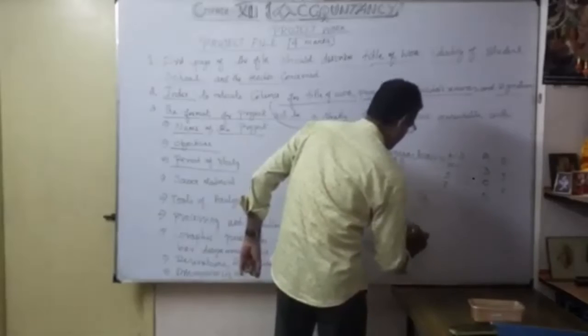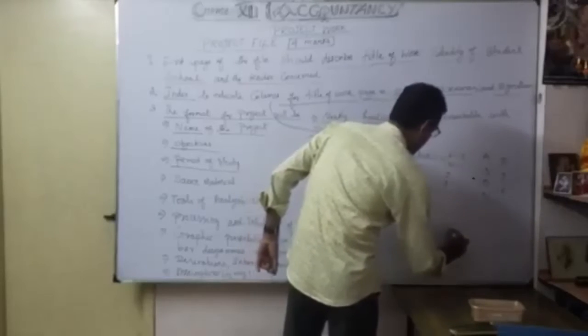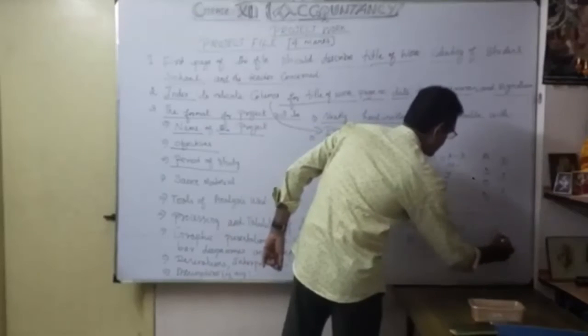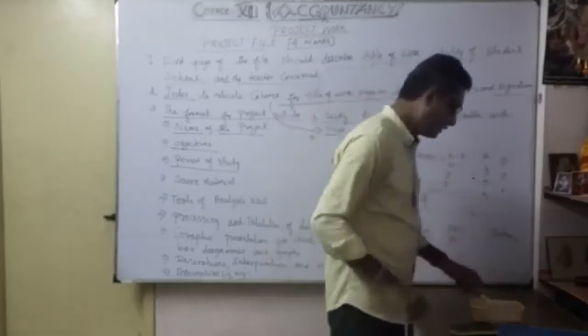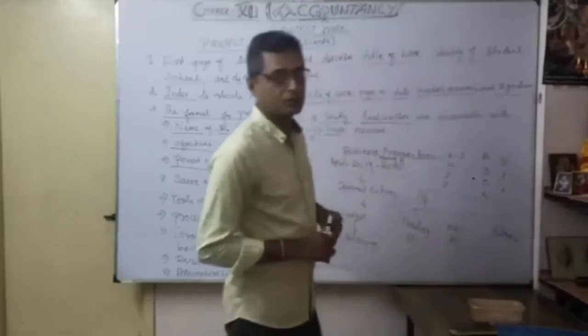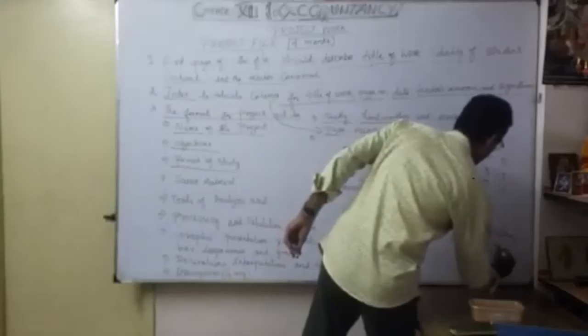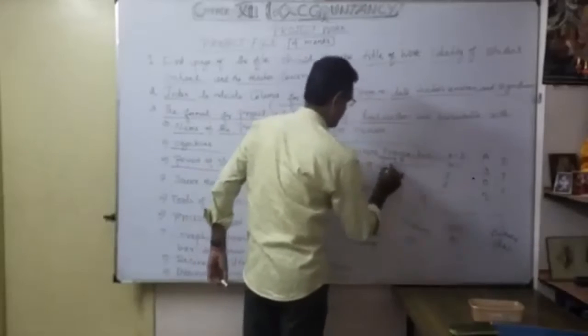One is the trading account, then the profit and loss account, thereafter the balance sheet. Okay. So you know very well, already you know in the final accounts. So in the financial statement, the balance sheet. Okay. So which is the base? Your business transactions.